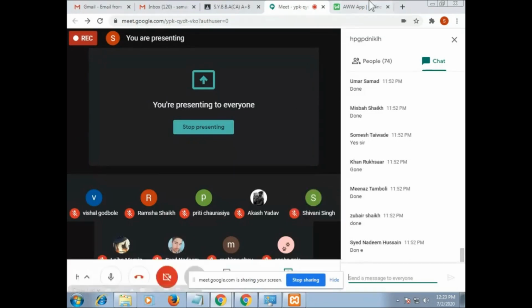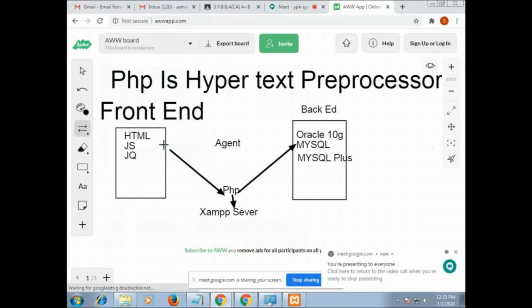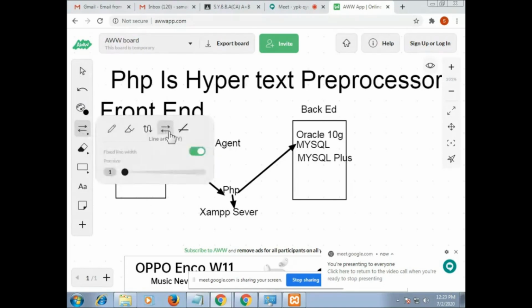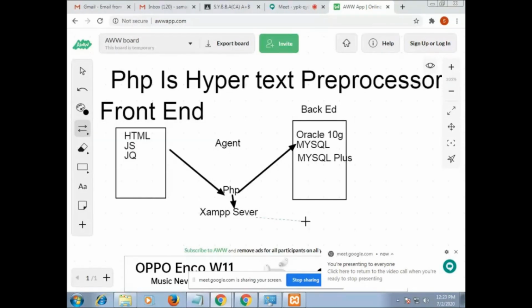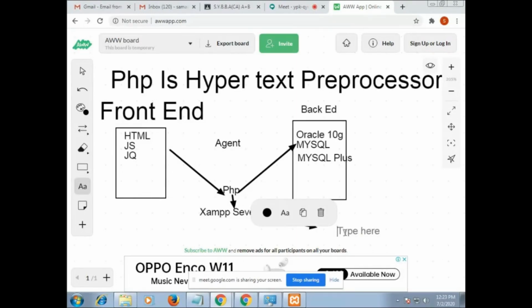So we have done with the front end, we have done with the back end, we have installed XAMPP server. Now we will require an editor. We will require an editor to write the code for PHP. So the editor that we will be using is Visual Studio Code.